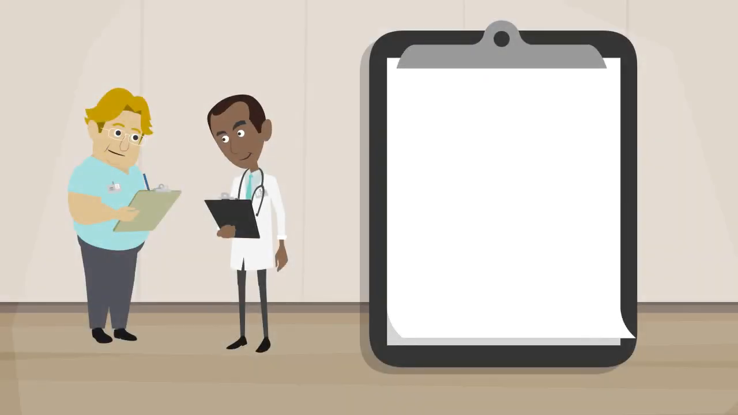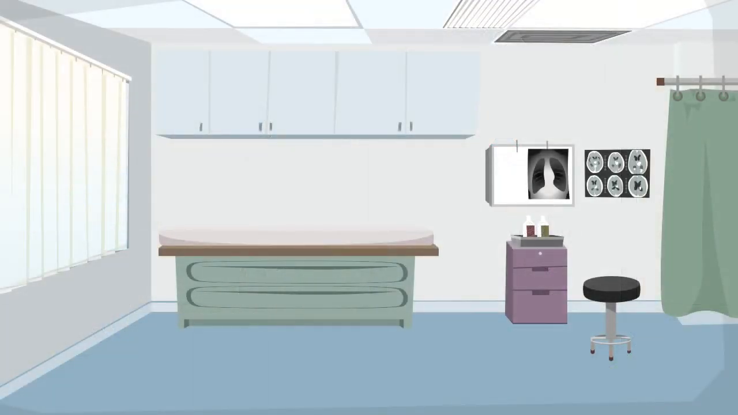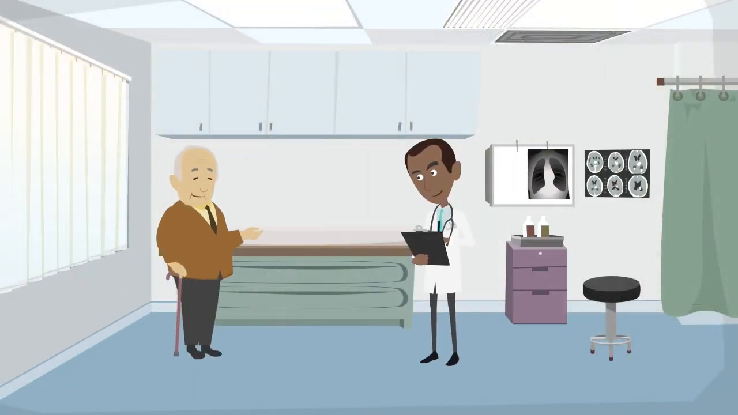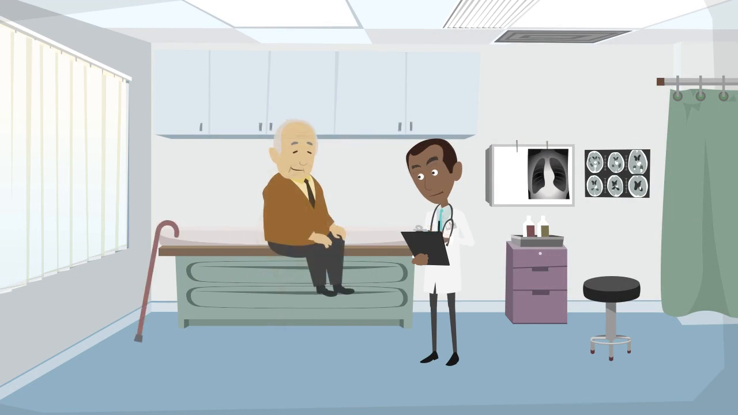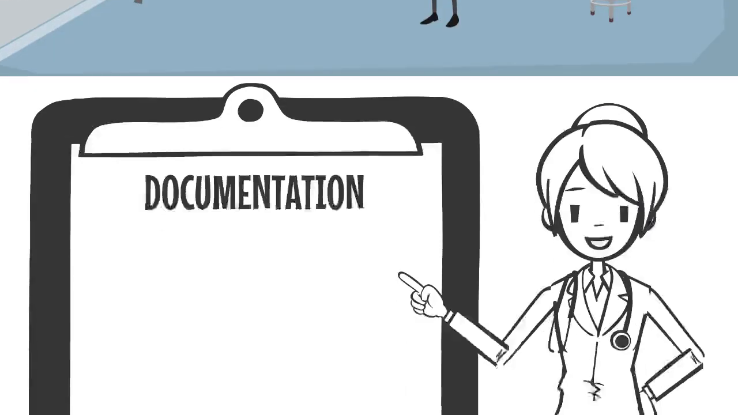Nurse discusses the patient's concern with provider who increases patient's Lasix medication. He also orders daily weight and blood pressure checks by a home health agency. You've been treating the patient for the past 20 years. You perform an office visit and discuss the patient's recent test results. Since his CHF is not stable, you recommend the patient enroll in cardiac rehab.